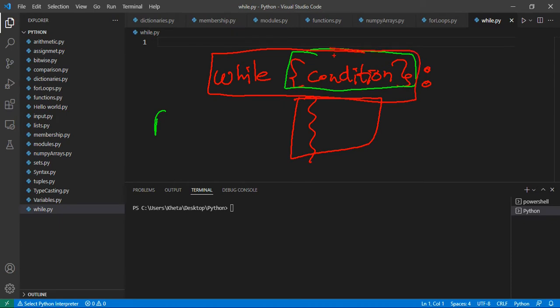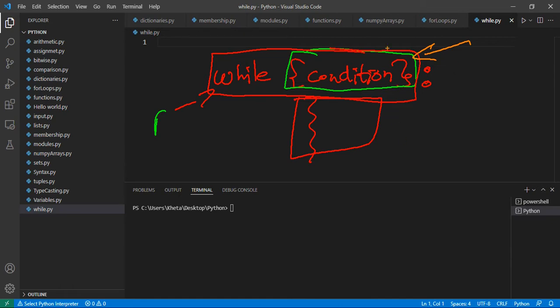So let's summarize how while loops work. You're going to say while, that's how you start it. Then you're going to have a condition, which is usually made up of comparison operators. So you want to compare a variable or a state with some predefined value.